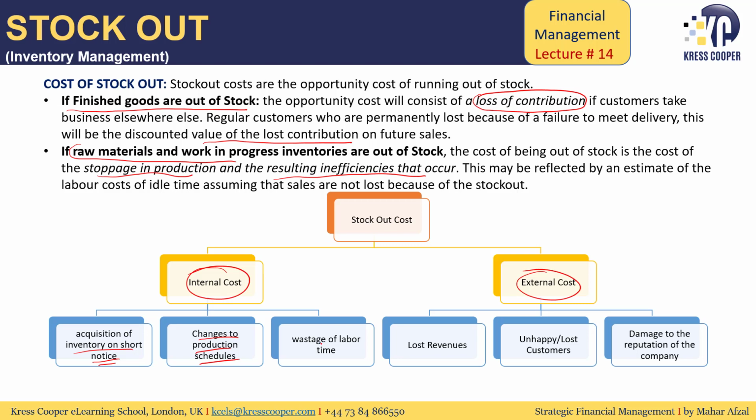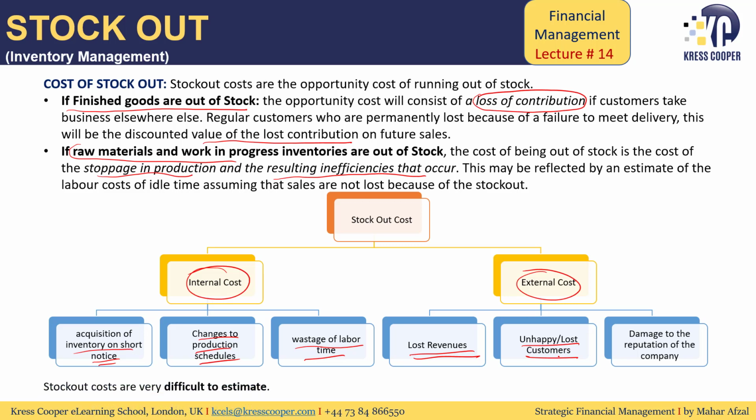Wastage of labor time, we have already discussed. If the company is out of raw material or out of work in process inventory, then labor resources will not be used properly. There will be wastage of labor resources. In case of external costs, we have already discussed, there can be loss of revenue, and unhappy, lost customers can be there as well. The most important thing, there will be damage to the reputation of the company. So these are the major internal as well as external costs of the company being out of stock.